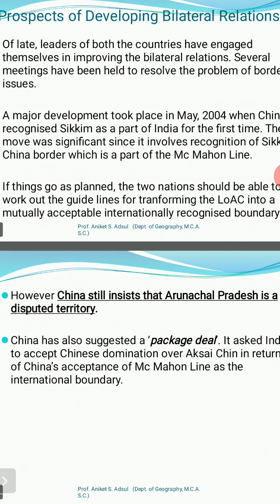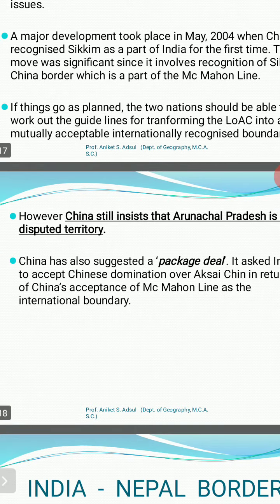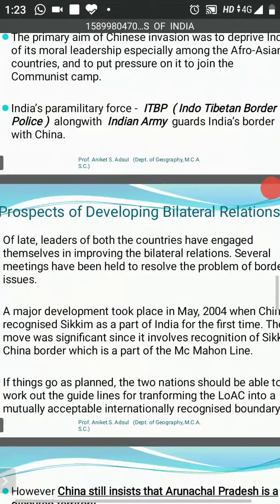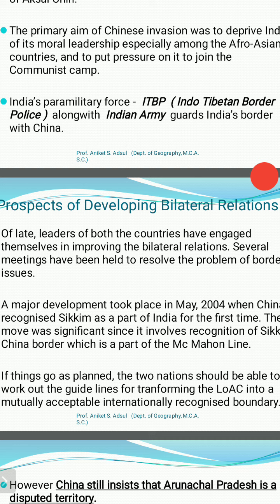What has happened after this is that till May 2004 the Chinese government was not accepting Sikkim as a part of India. In 1975, Sikkim became a part of India, but till May 2004 they had not accepted Sikkim as a part of India. But in May 2004 China changed its position, and they have accepted that Sikkim is an integral part of India.